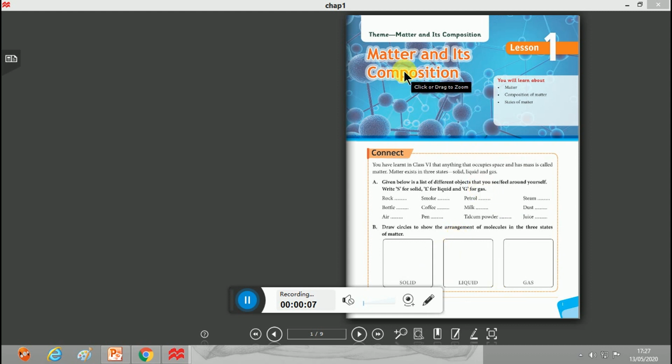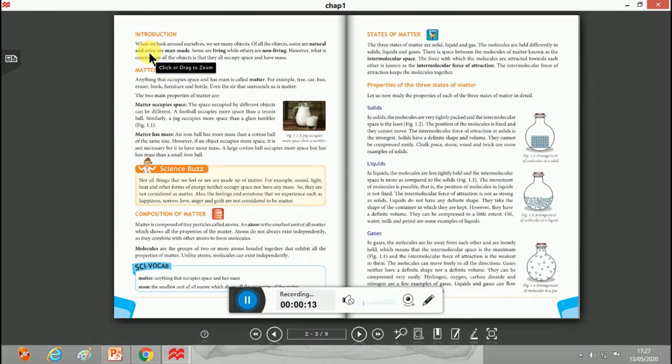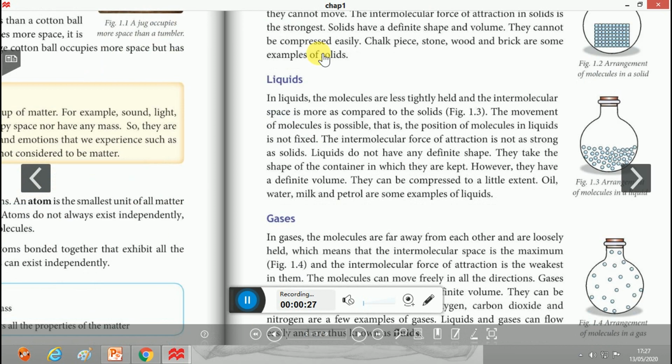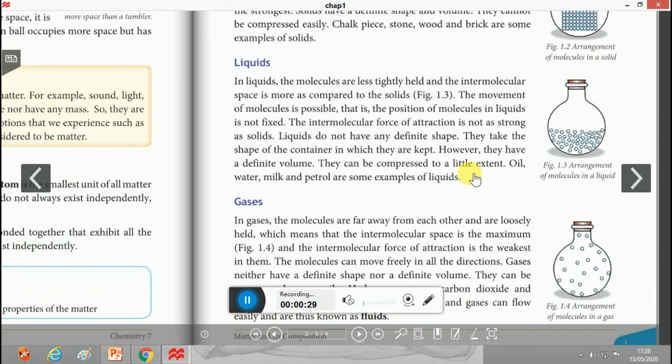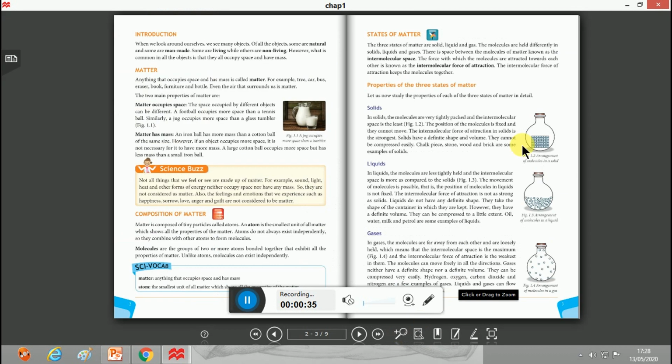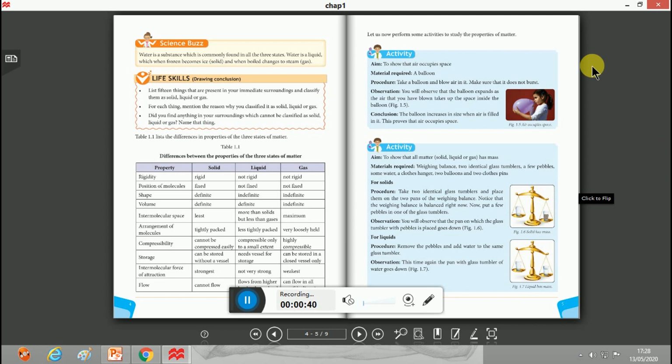In the last class we discussed matter and its composition, the first part. And in the last video we discussed the states of matter and the properties of the three states: the solid state, liquid and the gaseous states. We discussed the arrangement of molecules in different states. Today we will discuss the differences between the properties of the three states of matter.